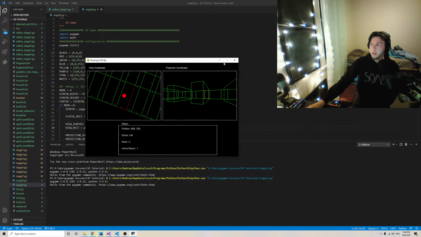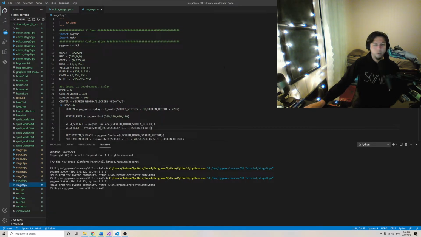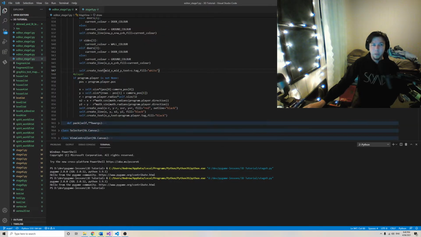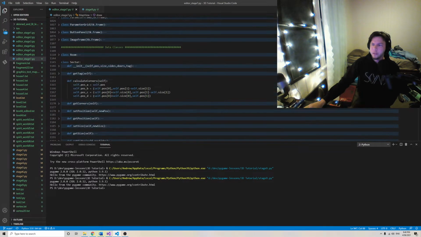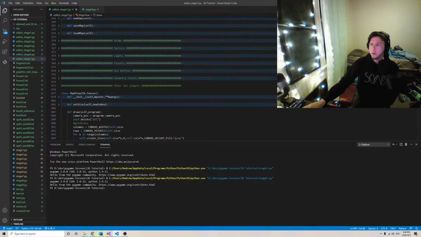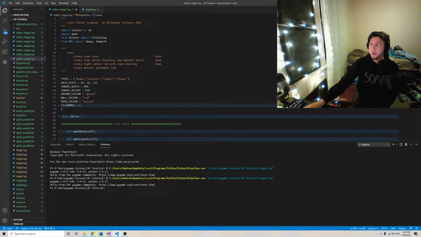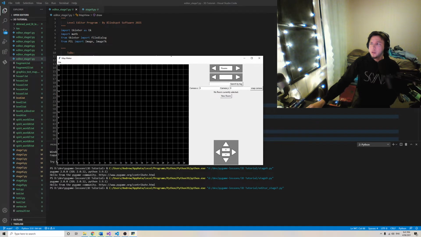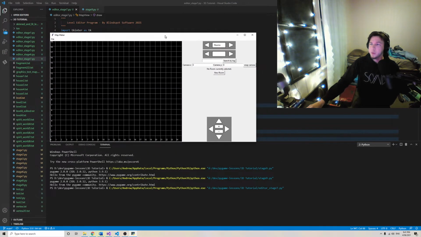In addition to that, I wanted to create a level editor which would be useful even moving beyond the basic prototype. So I made this in tkinter. It's reasonably large at the moment, 1300 lines of code. That was fun. If we run this, at the moment we haven't got anything, but we can go ahead and make something.